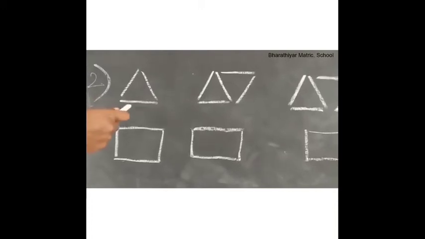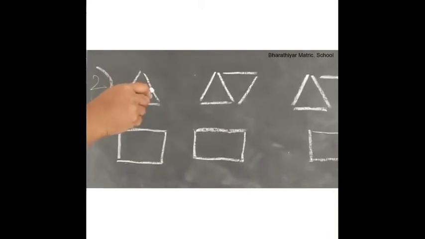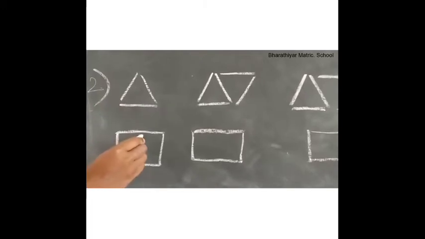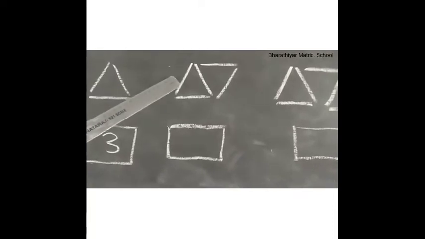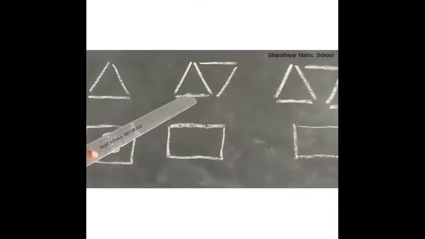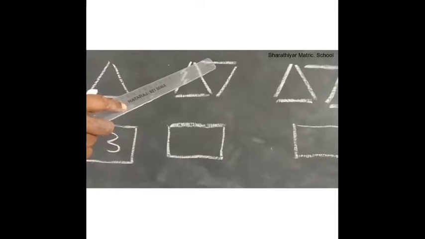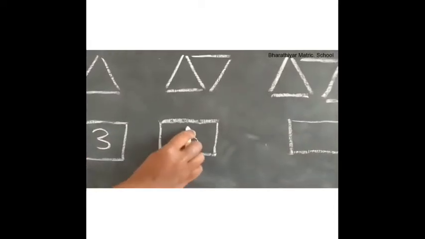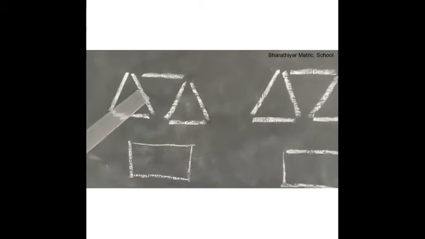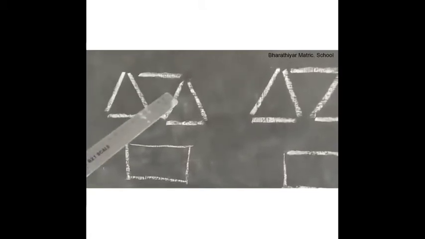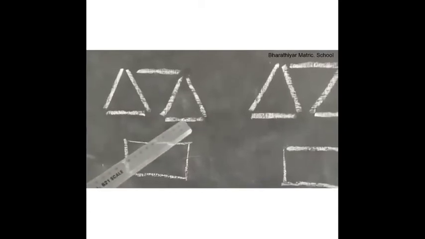Now look at the second sum. Count the sticks and write in the boxes. How many sticks are there? 1, 2, 3. Write 3 here. Next, 1, 2, 3, 4, 5. Write number 5 here. Next, 1, 2, 3, 4, 5, 6, 7.